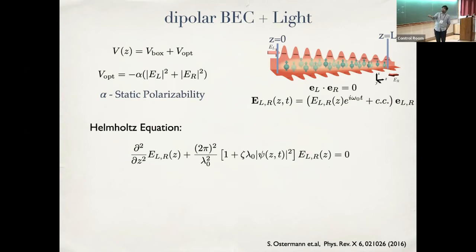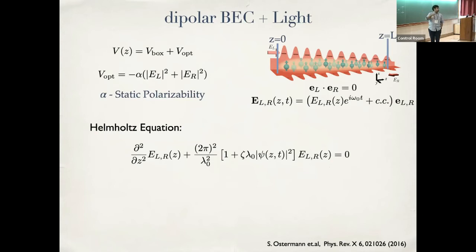But the interesting thing in the system is that the atoms are also going to backact on the light, which means you have to solve for how your electric fields evolve as a function of position and time. But we are going to simplify the time aspect of this. You would write down the Maxwell equations for these electric fields, and you would have the Helmholtz equation. There would be a time derivative of E on the right, but I'm going to set that to 0, which means I'm going to assume that my electric field adiabatically adapts to whatever density profile of the atoms I have.